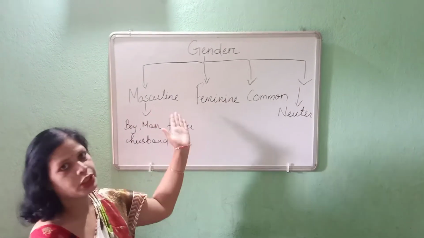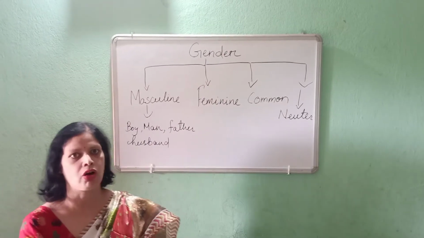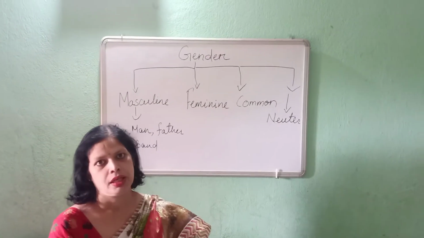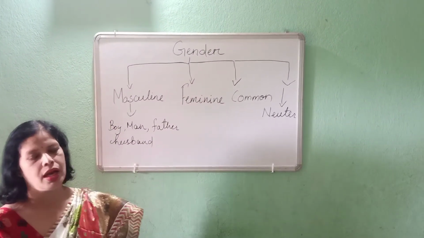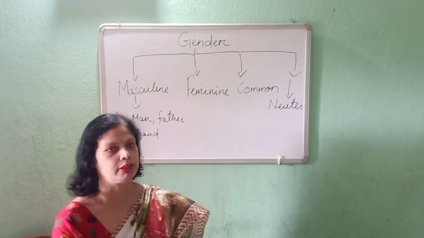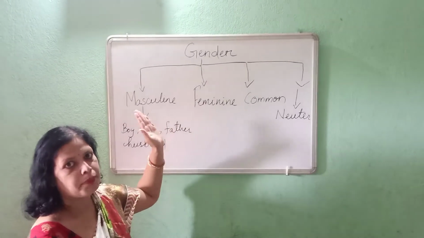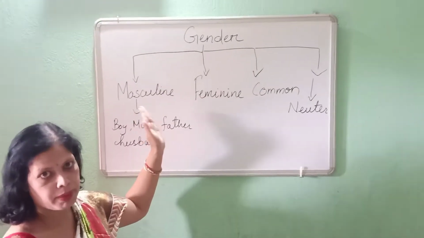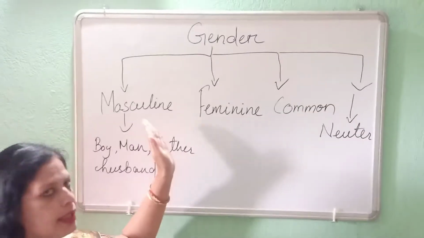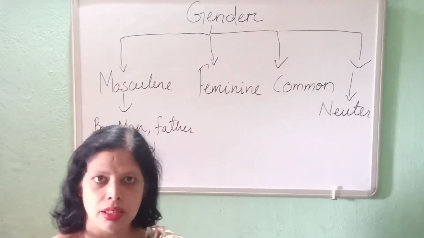Today I am going to teach you about gender. What is gender? We can classify any living person or animal into male and female. Then some are coming under common, and things which are non-living come under neutral gender. Masculine refers to a male person or male kind of animal. You can simply say that is male kind, and female is known as feminine.